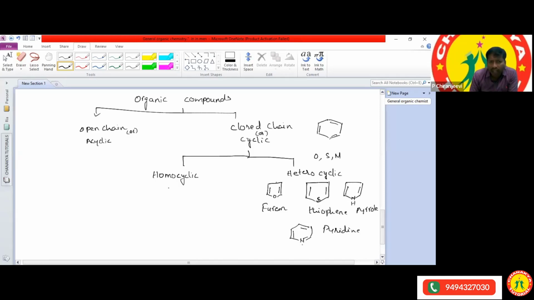Then again, homocyclic compounds are classified into two types. What are the homocyclic compounds means? One is alicyclic and aromatic. Alicyclic and aromatic. What is meant by the alicyclic compounds? Is any example for the alicyclic compounds? Any one of you?